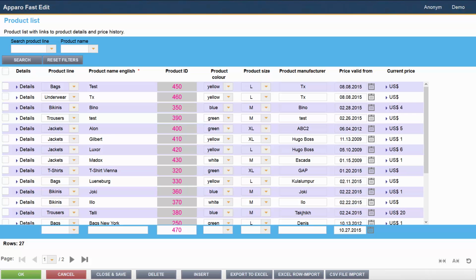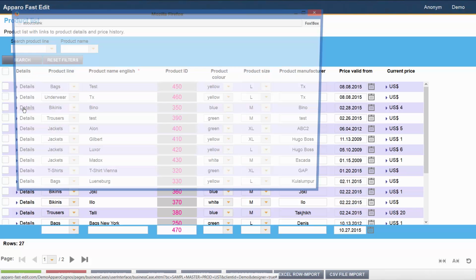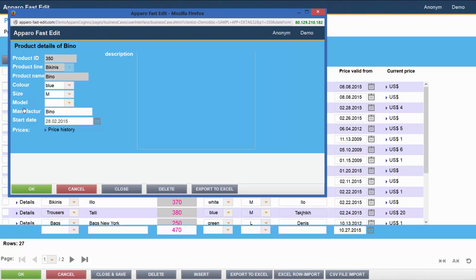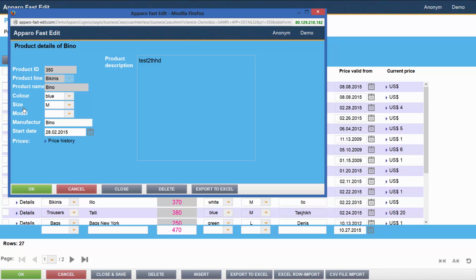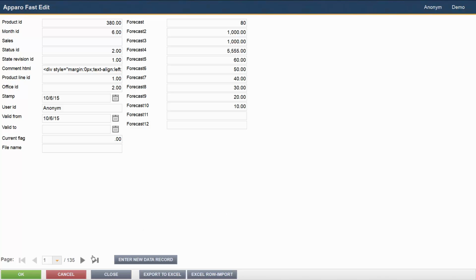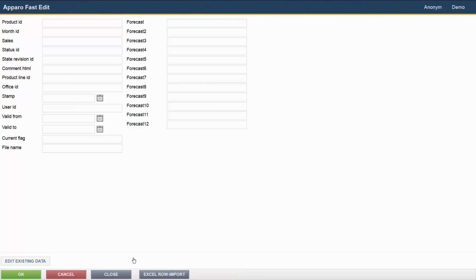Single business cases. Single business cases are often used as data entry forms or to show more details via business case link. They show only one dataset and the widgets are arranged in columns. A single business case is either in edit mode. In this case, you can navigate using the navigation bar at the bottom between the existing datasets, or it's in insert mode. This can be called via this button.